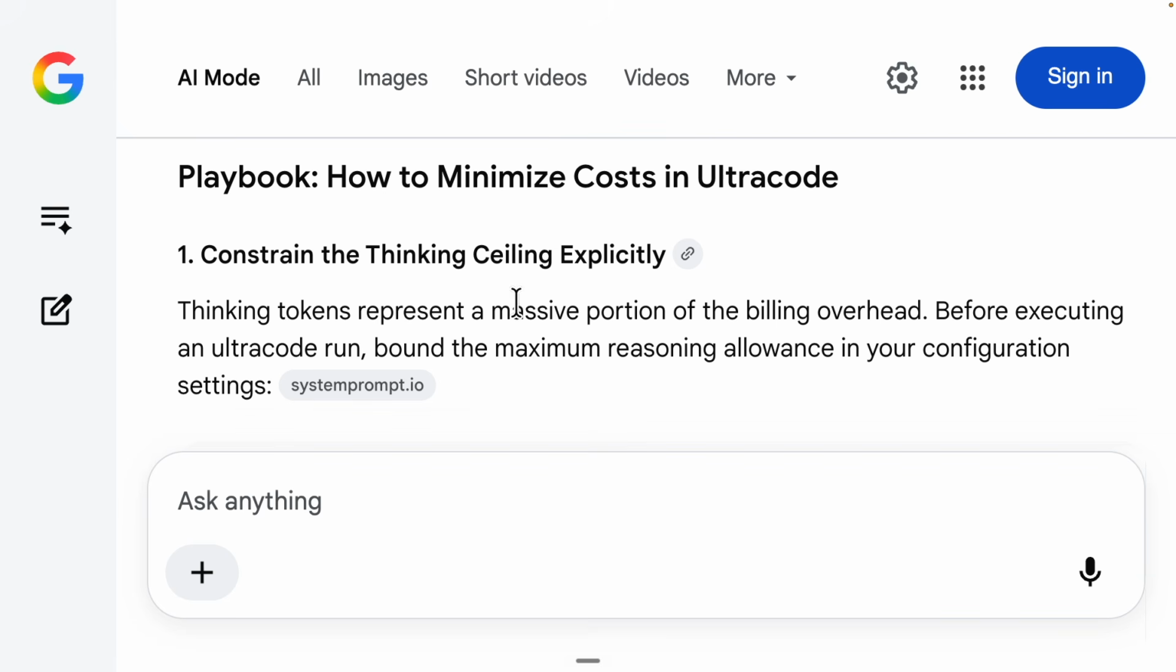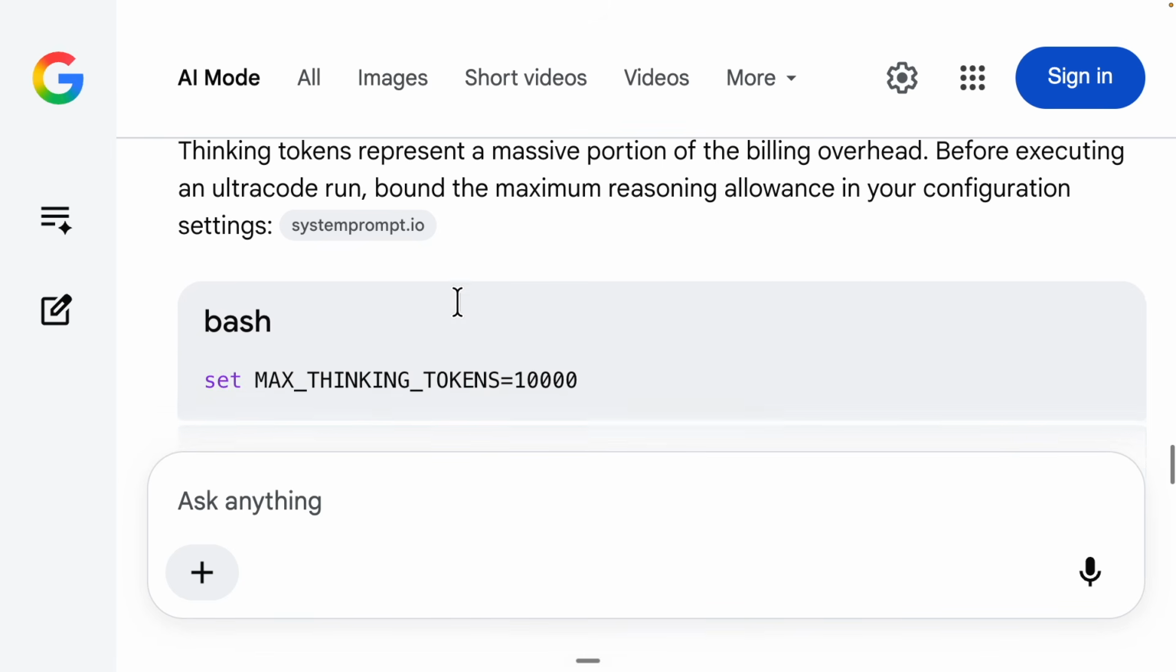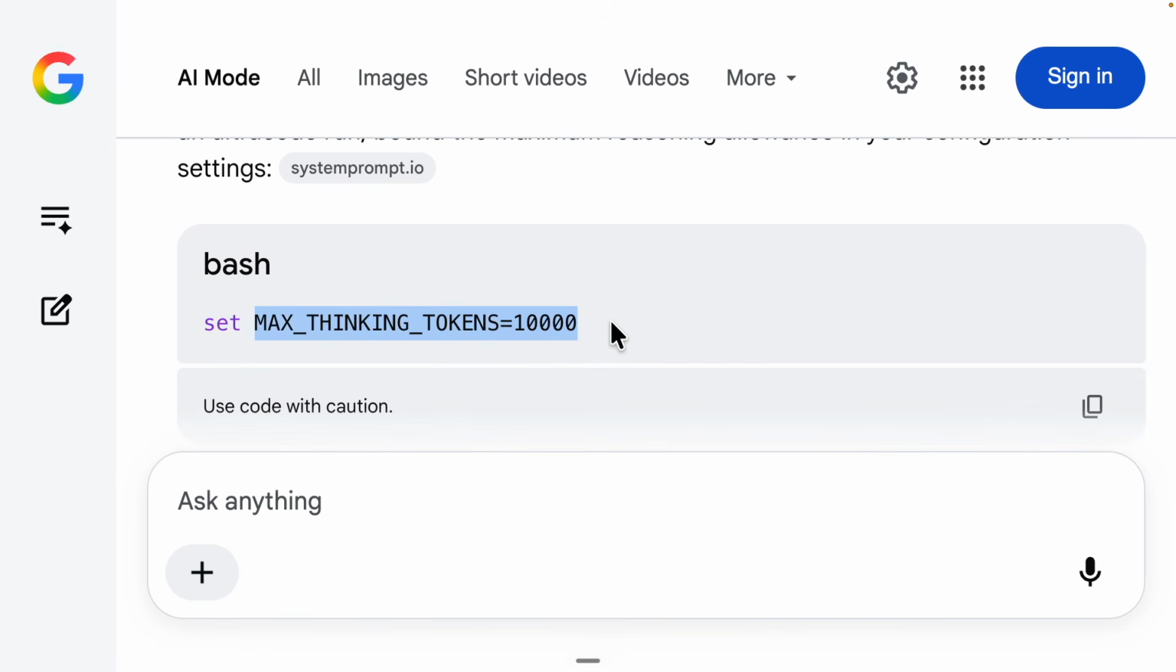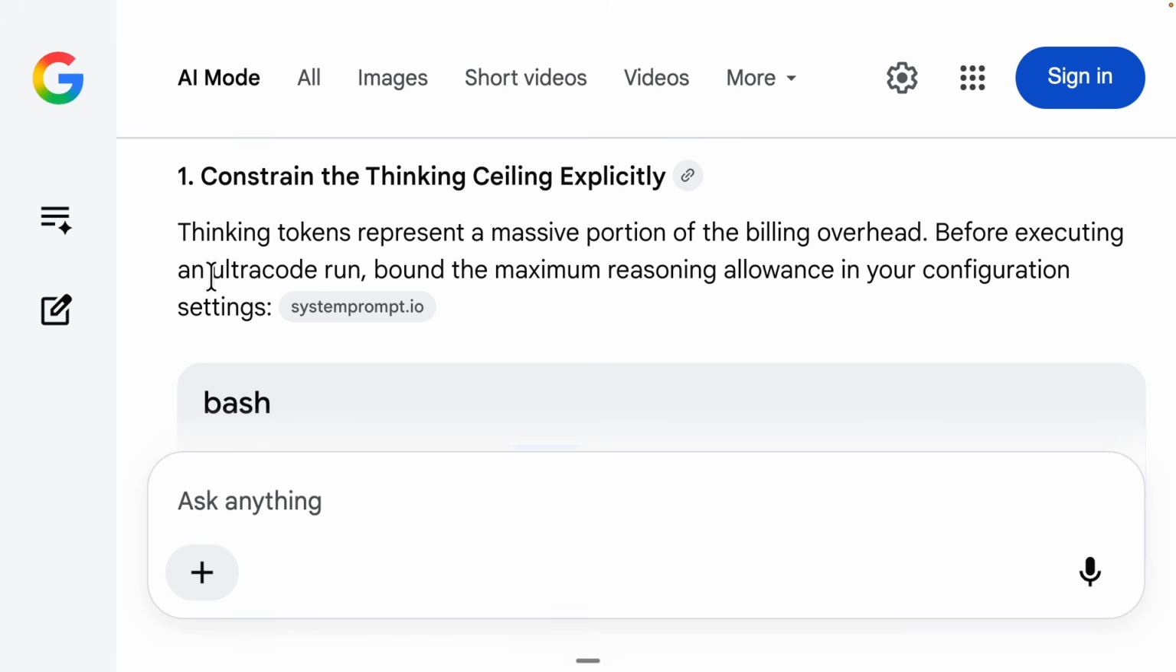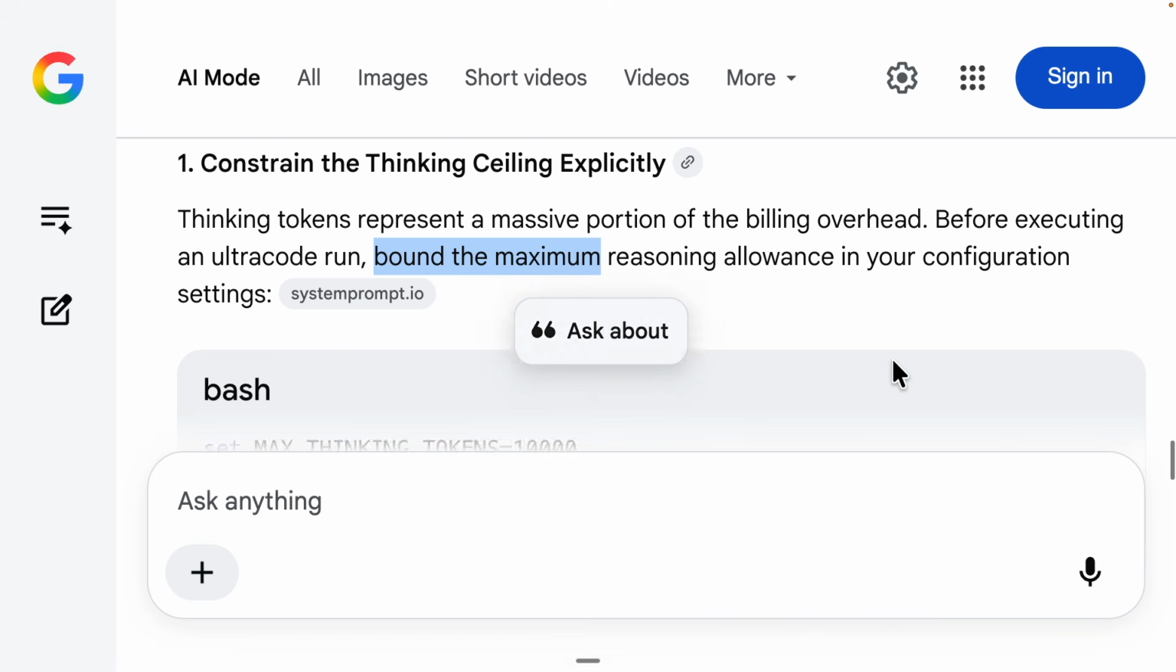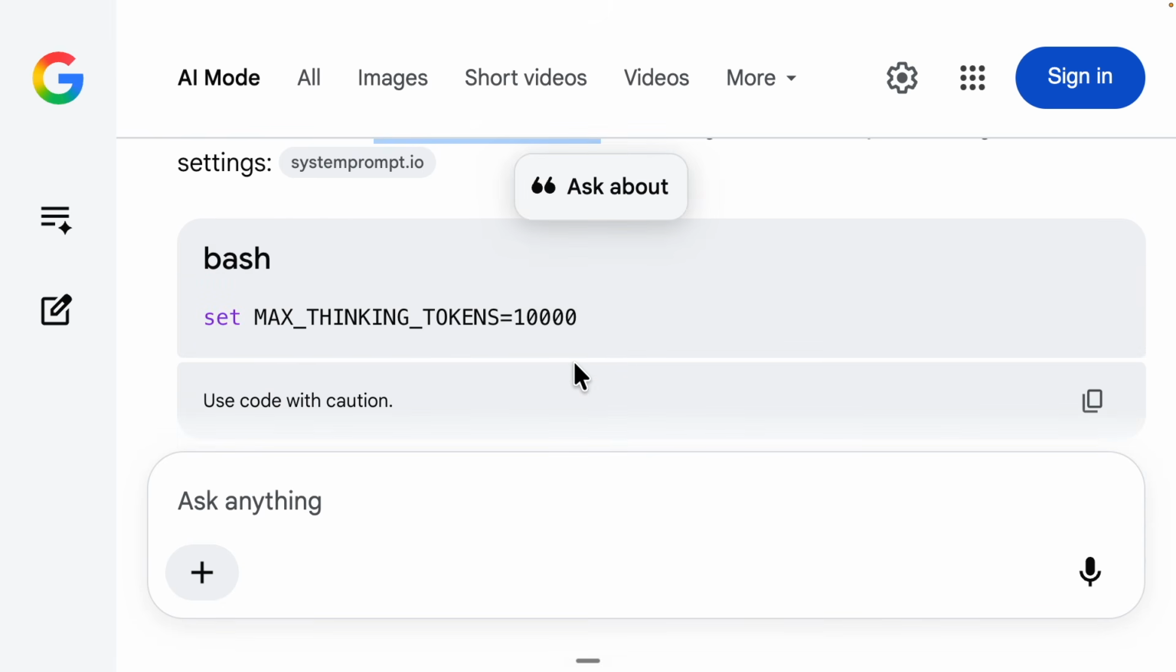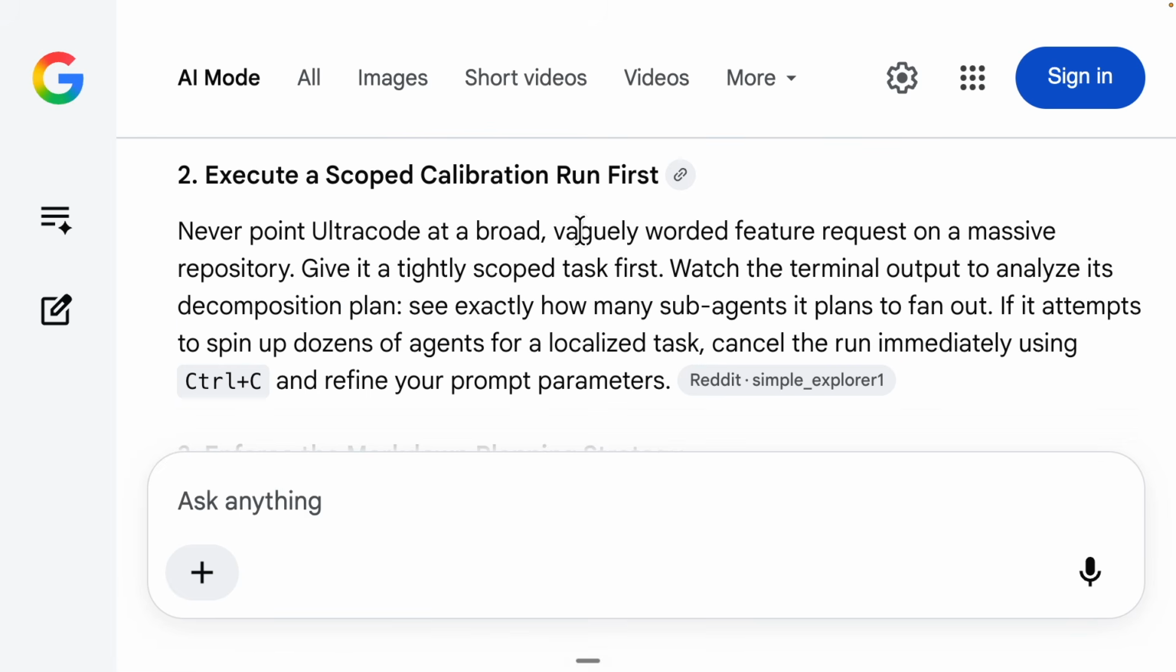So the first tip that I want to give you in terms of minimizing costs in UltraCode is to constrain the thinking ceiling. You can set how much token it consumes for the maximum thinking power. Before you execute UltraCode, you can set the maximum reasoning allowance in your configuration settings. So you have a limit on how much it consumes.